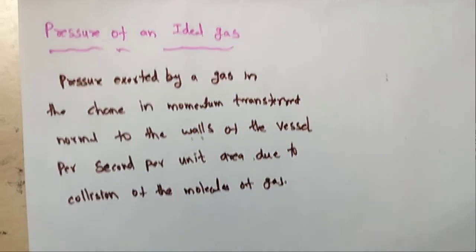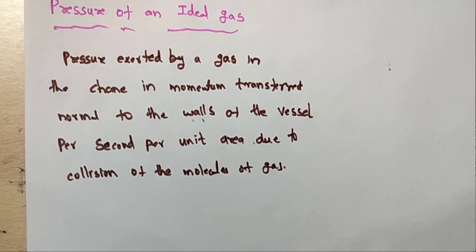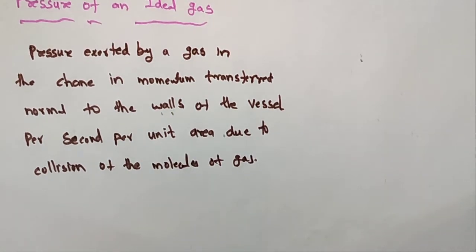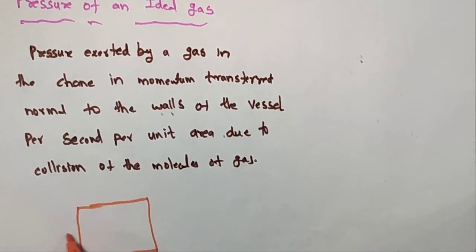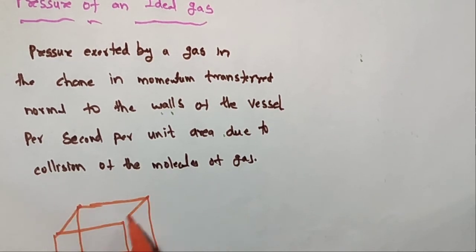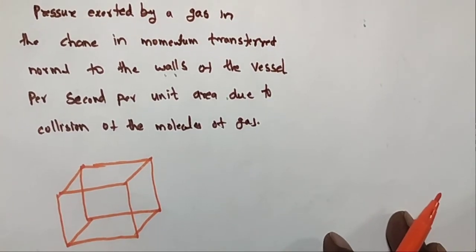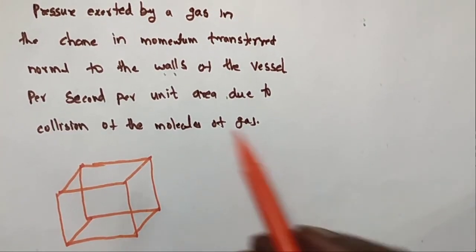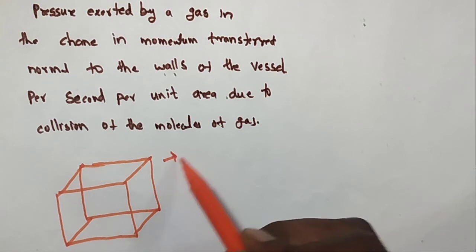So for this purpose, I am taking one cubical container, a cube. So this is a cubical container. What is the volume of this container?